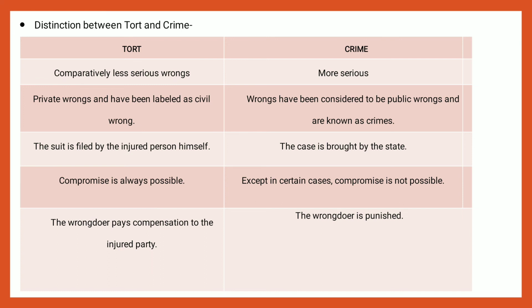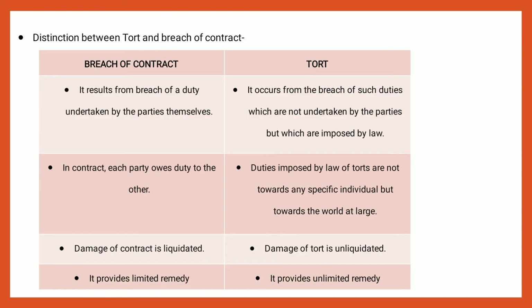Most of the law of torts is judge-made law and it is not codified. All the crimes are defined and codified in the criminal law. Tort is the latest subject. It is at a developing stage. Criminal law is the oldest law. Now, what is the difference between breach of contract and torts?